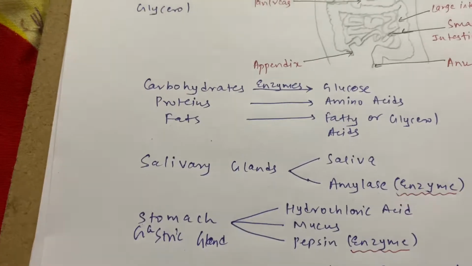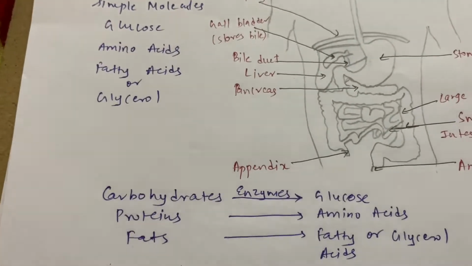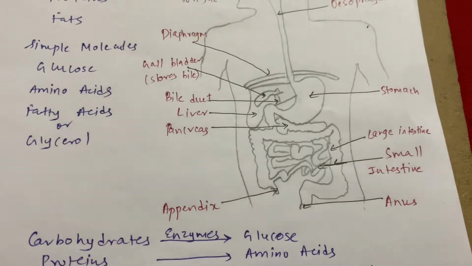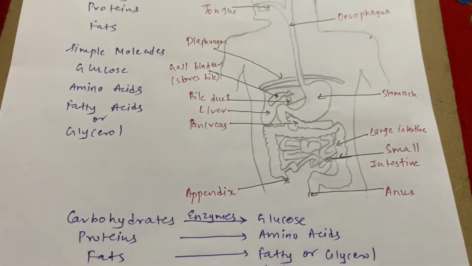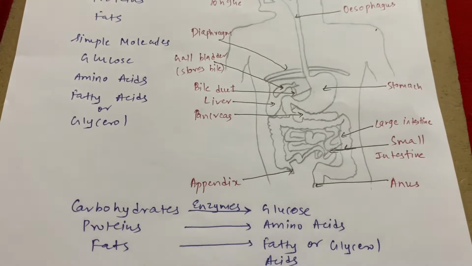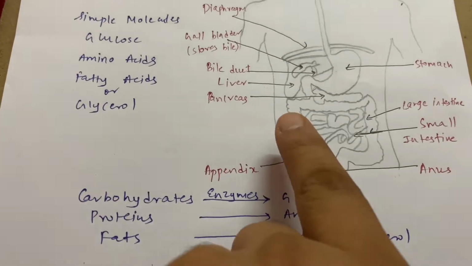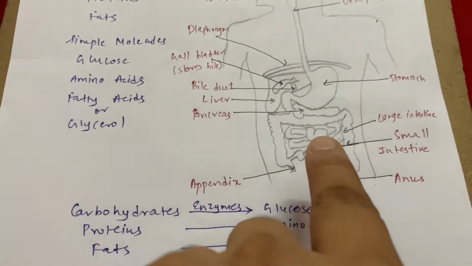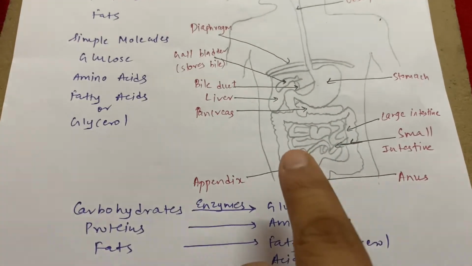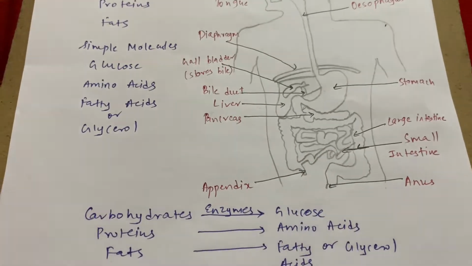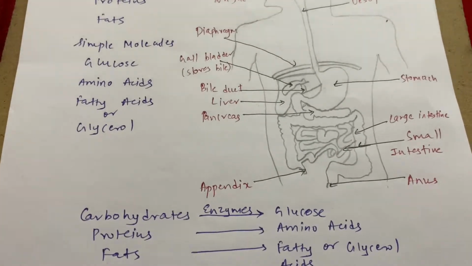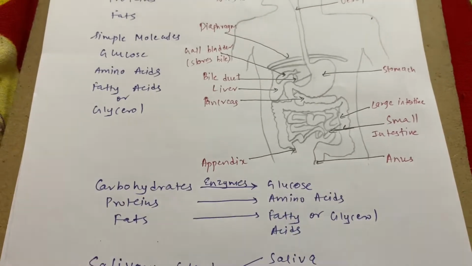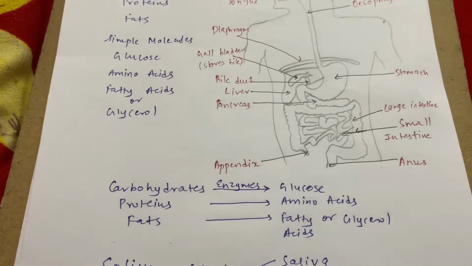Now these simple molecules travel into the walls of the small intestine. These walls consist of finger-like projections that are called villi. Now these villi have finger-like projections, and as a result it increases the surface area. So the surface area of these villi is more, and as a result it absorbs all the simple molecules, that is glucose, amino acids, fatty acid or glycerol.